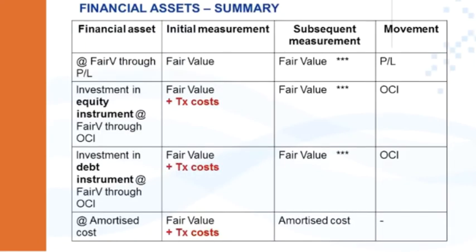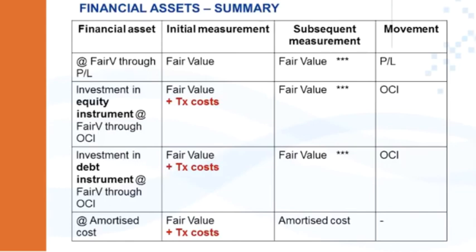So in summary, for my financial assets, the classification is crucial as classification determines measurement. We have our 4 financial asset categories: at fair value through profit or loss, investment in equity instrument at fair value through OCI, investment in debt instrument at fair value through OCI, and at amortized cost.